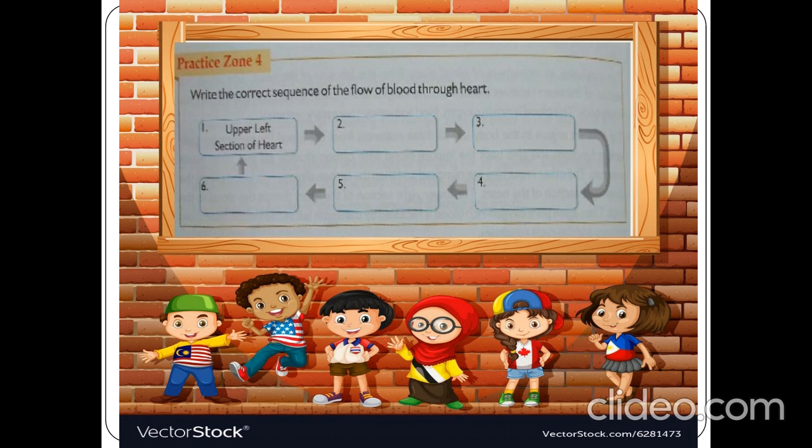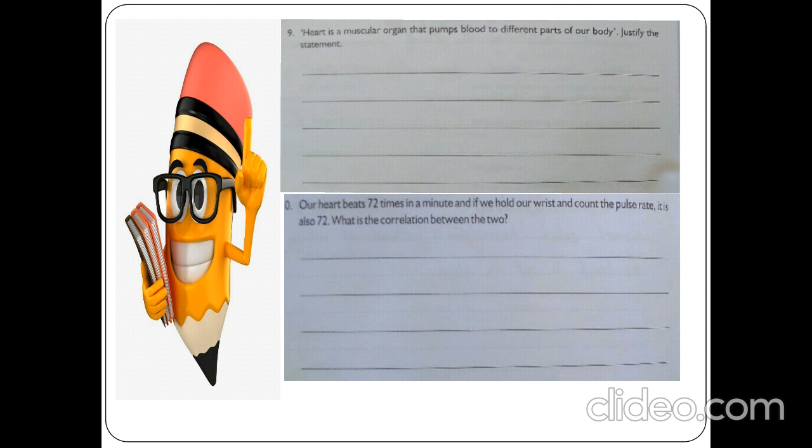So in the next slide you have to do the question about how the circulation of blood happens. What are the steps involved in the circulation of blood? You have to do that. Okay children, in the next slide there are two questions. You have to write these two questions and post them to me in the classroom app. These two questions are available in your workbook, the 9th and 10th questions.